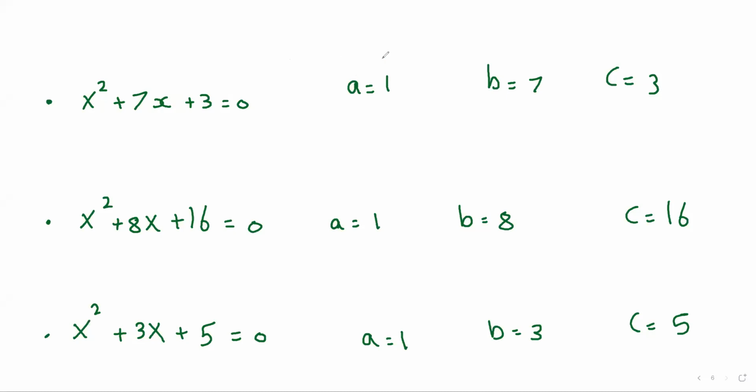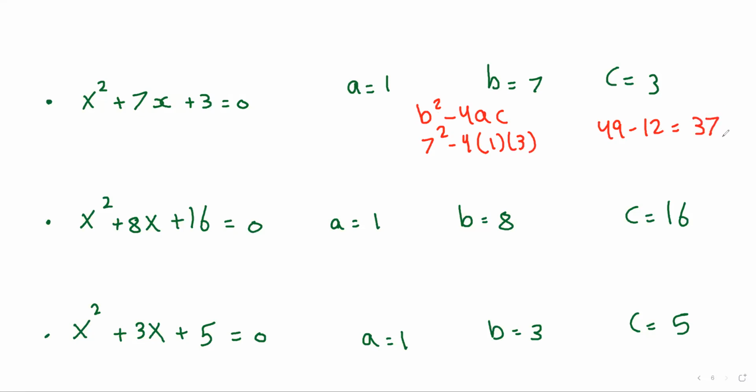So just check the discriminant, b squared minus 4ac. a is 1, b is 7, and c is 3. So 7 squared minus 4 times 1 times 3 is 49 minus 12, which is 37.